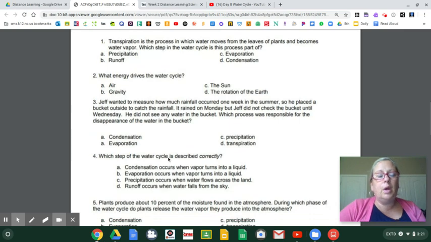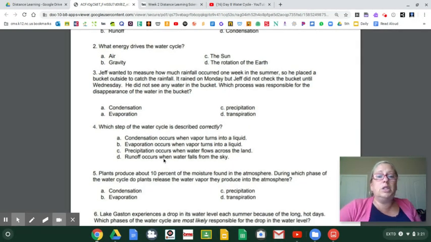Let's move on. Number 3, Jeff wanted to measure how much rainfall occurred in 1 week in the summer, so he placed a bucket outside to catch the rainfall. It rained on Monday, but Jeff did not check the bucket until Wednesday. He didn't see any water in the bucket. What happened to the water? What could have happened to it? Oh, I know what you're saying. I know. Jeff just doesn't know his 5th grade science like he should.